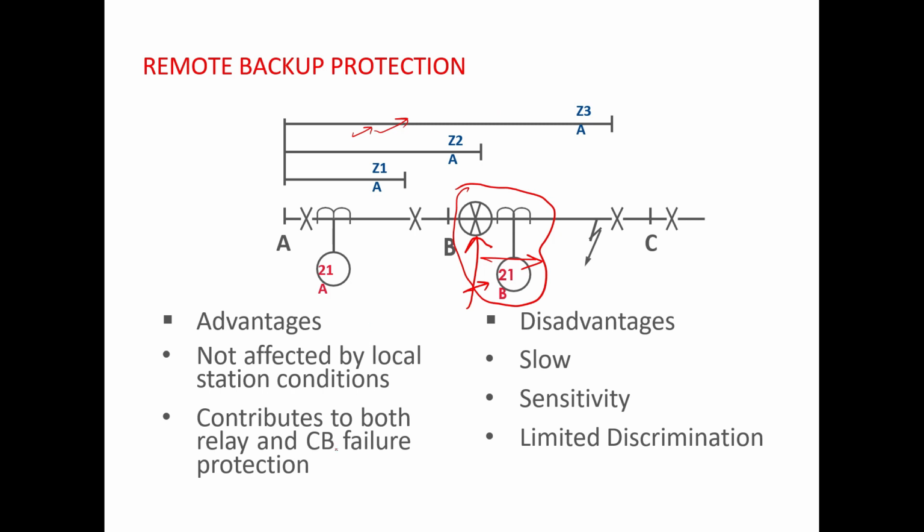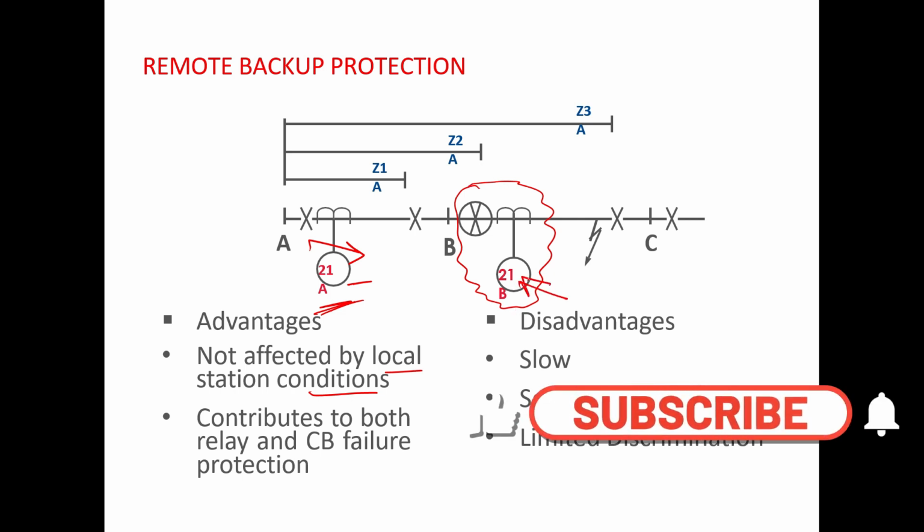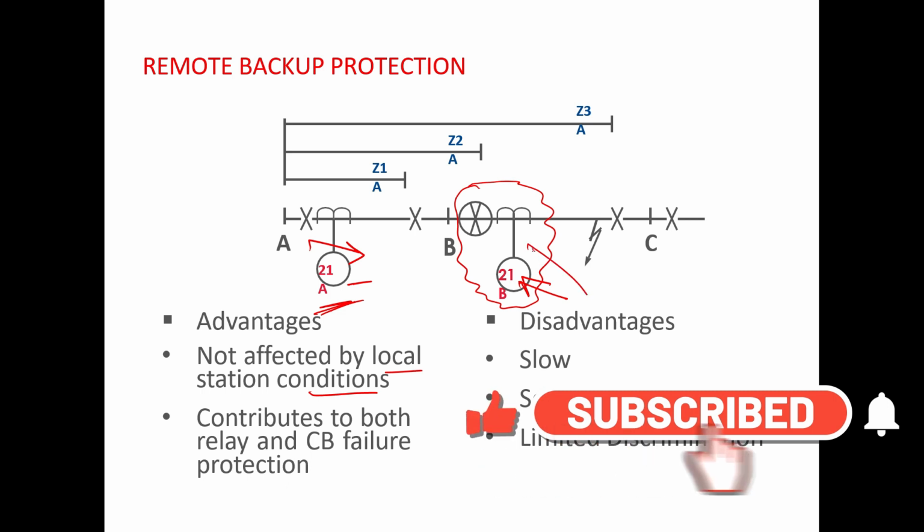So it will contribute to both relay and CB failure. And second thing, since it is not affected by local station condition, how? Because this zone 3 is of the protection system at this substation. So if you are using any relay which is at this substation, there is a chance that due to the same reason your one protection is not operated, the second backup protection might not operate for the same reason also.